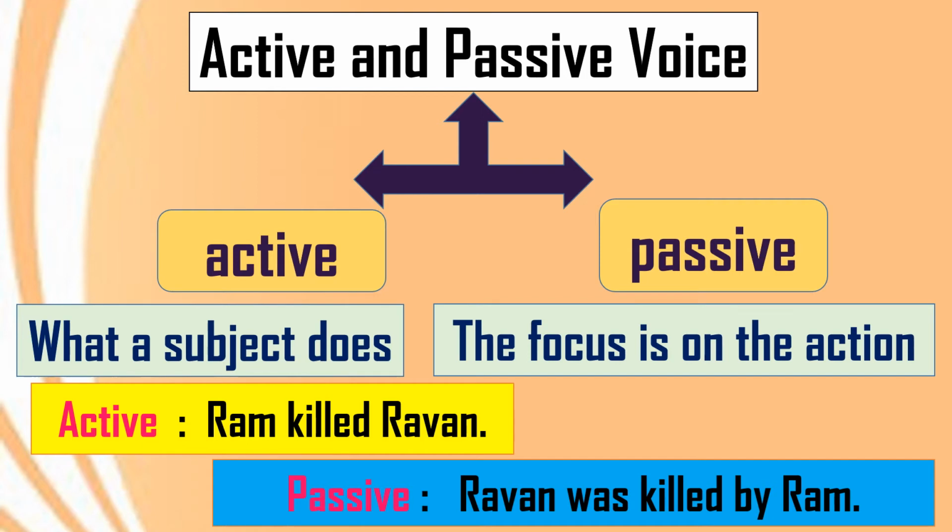In the first sentence, Ravan was the object because the action was performed on Ravan. And in the second sentence, you can see now Ravan has come at the beginning of the sentence. Was killed, form of be plus pp, and at the end of the sentence, you can see the subject has come from the active voice. So in this way, you have to focus on the format of the passive voice sentence.